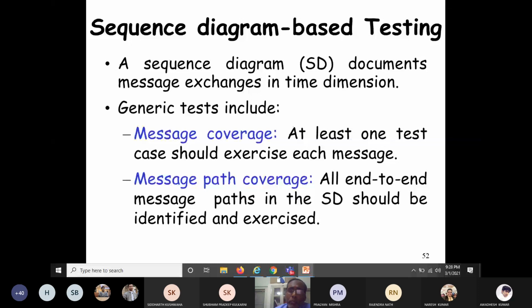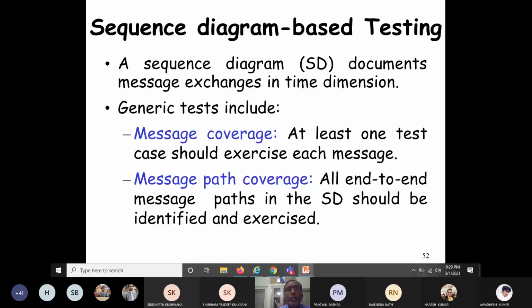Starting from the beginning of a message, it may go to several objects, and when it ends, when it comes back maybe to the originator, that will be one complete path. We have to design at least one test case to cover all these message paths. In other words, we have to design the test cases so that all end-to-end message paths in the sequence diagram are identified and exercised at least once. So these are the generic test requirements for sequence diagram based testing.